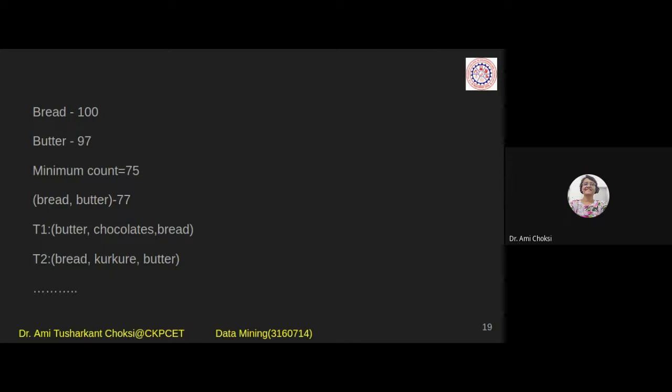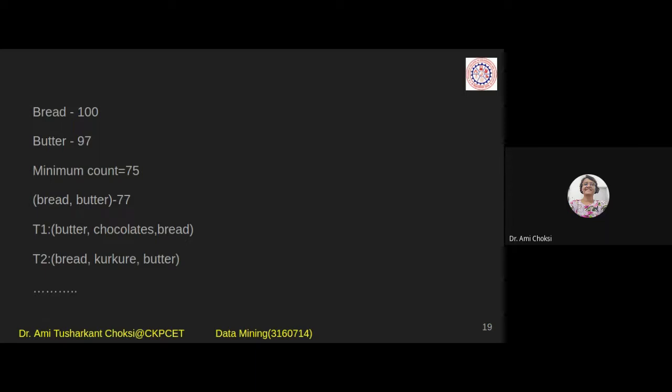But computer programs can do it fast, isn't it? So we'll write a program which will count each and every item available in the mall. Let us say, for example, bread has the count 100. That means 100 packets of bread are being sold.